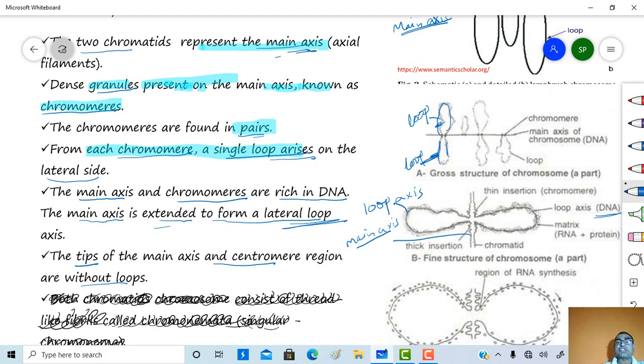Main axis is extended to form a lateral loop axis. So this is a main axis, and this is a loop axis. The tips of the main axis and the centromere are without the loops.